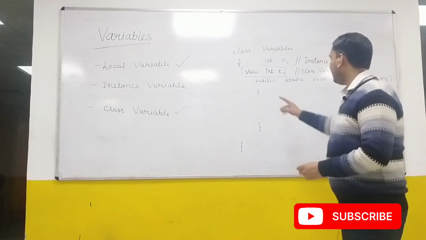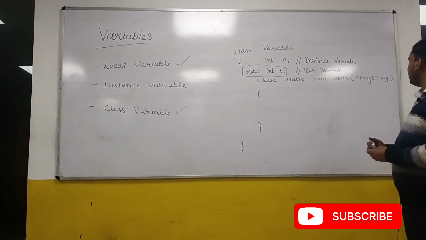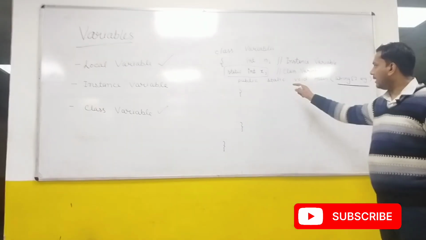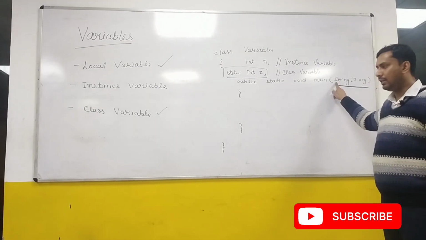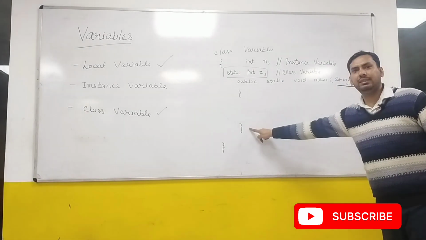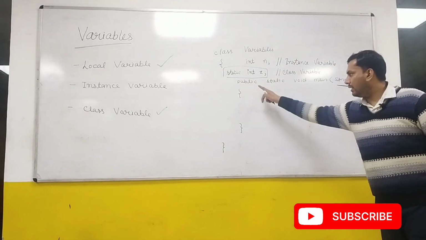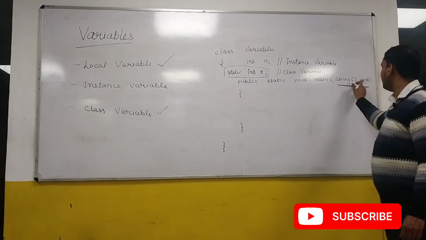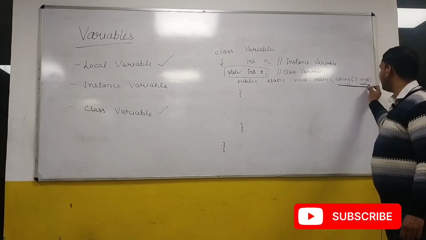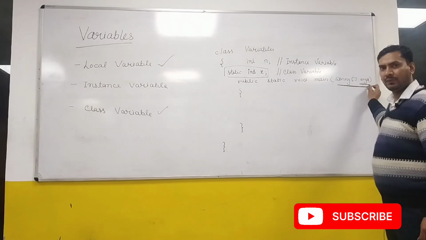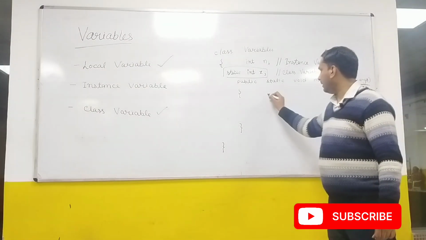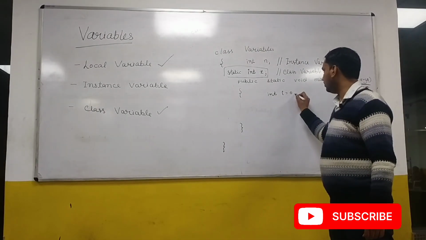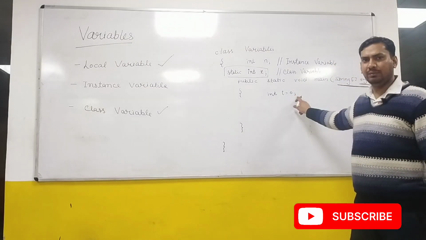Here, if you see, this main method is also having a local variable. A local variable can be declared starting from the parameter list and till the closing curly brace. So anywhere you declare a variable, like here in the main function you have this String array args. So args is a local variable, right? Let's say I have declared one variable here, int i is equal to 0. So this int i is a local variable.